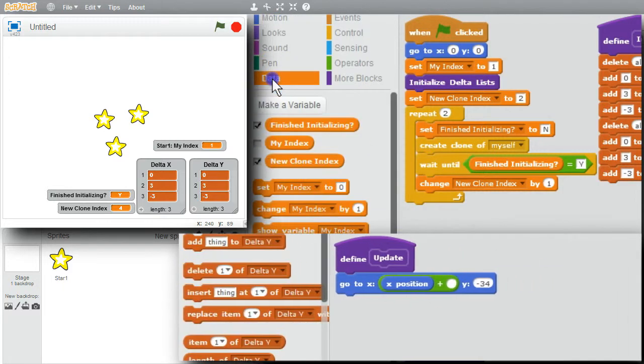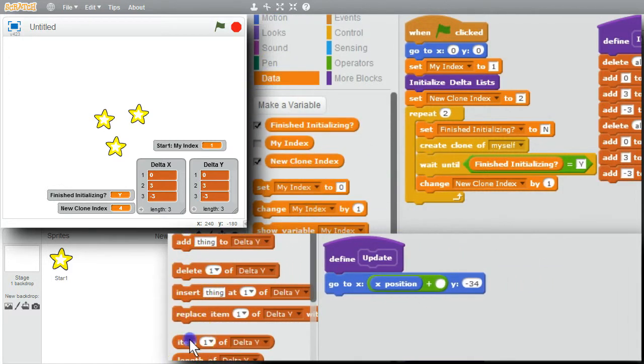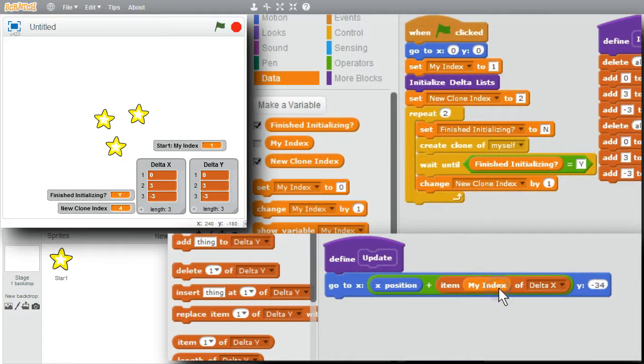Go to data, get item. What index should each clone use to get the delta X value? It should use my index. My index is 1 for the creating sprite, 2 for the first clone, and 3 for the second clone. Now when update is called, the X position will be changed by adding the delta X value for each sprite.